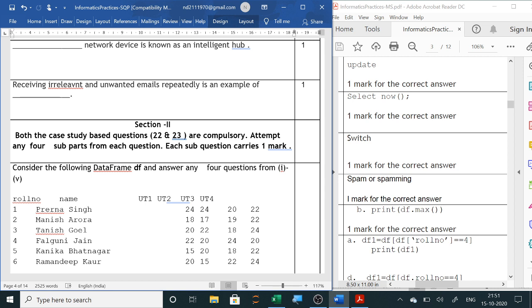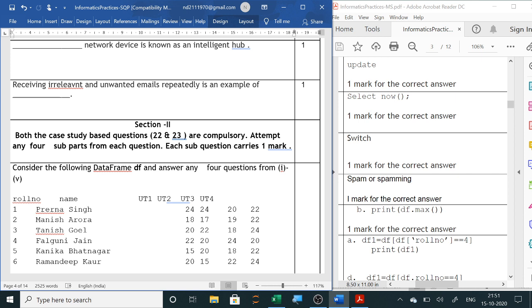Next, receiving irrelevant, unwanted emails repeatedly, and this was already asked: unwanted or irrelevant emails, huge bulk of mails. So all these are called spam or spamming. So this is your section 1.